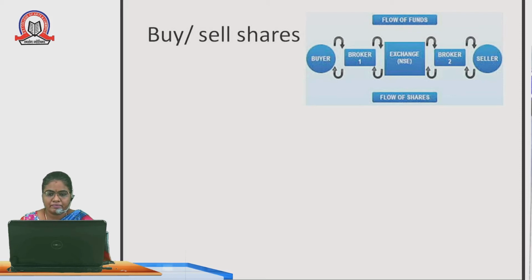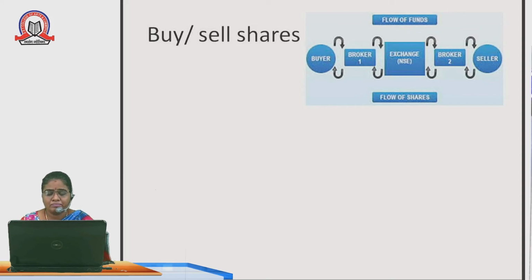So when we are buying or selling shares, the flow of funds is denoted in the diagram. Buyer, broker 1 and broker 2 are the mediators between the exchange, that is NSE, in the center. The buyer gets the shares from broker 1. The seller sells the shares through broker 2. When buying, the calculation is different; when selling, the calculation is different.